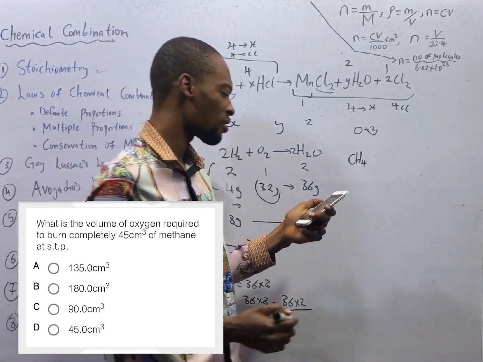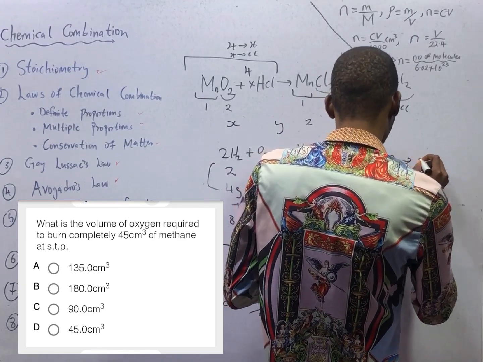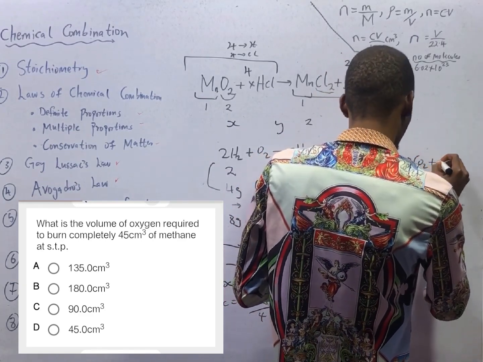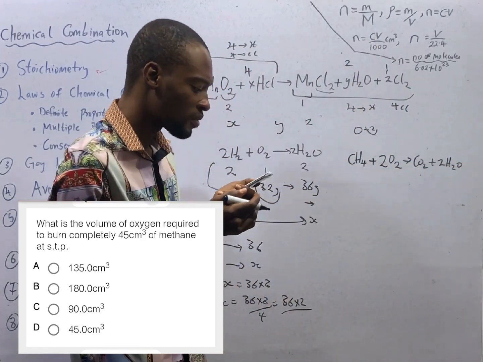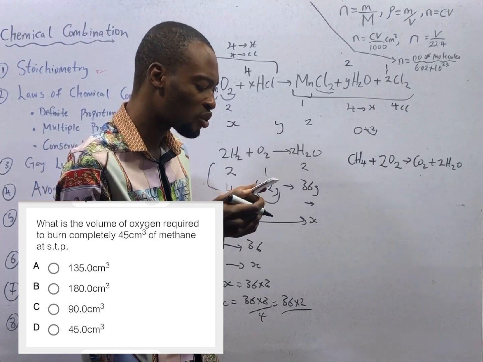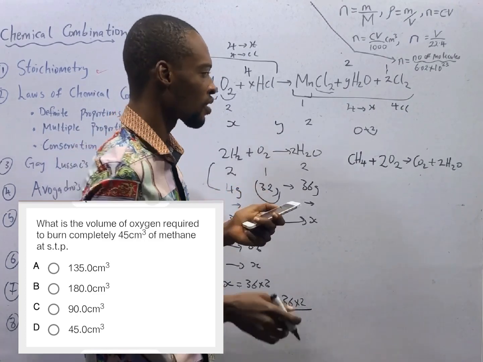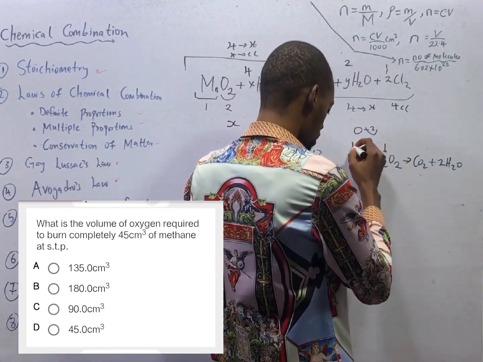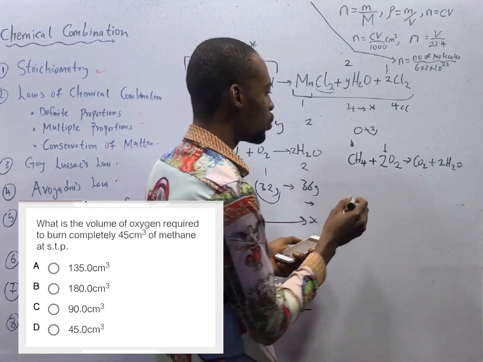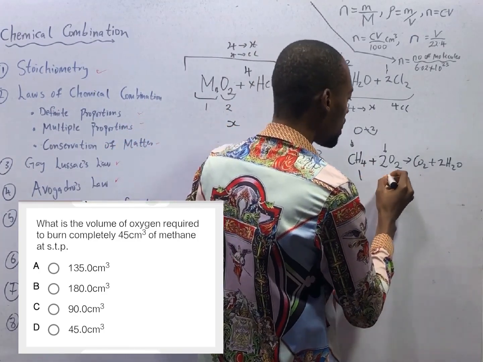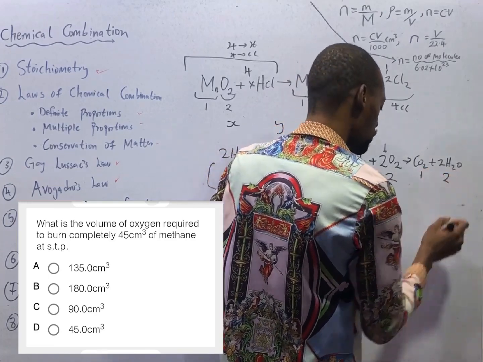Plus oxygen, 2O2 to give us CO2 plus 2H2O. What volume of oxygen is required to burn completely 45 cm3 of methane? So we are concerned about oxygen, the reactant. We need 1 mole of methane to react with 2 moles of oxygen to form 1 mole of CO2 and 2 moles of water.